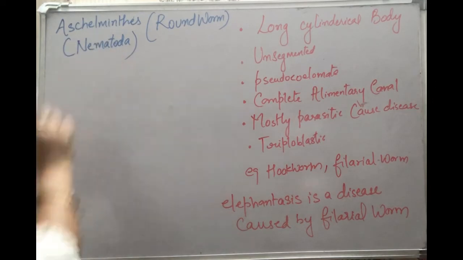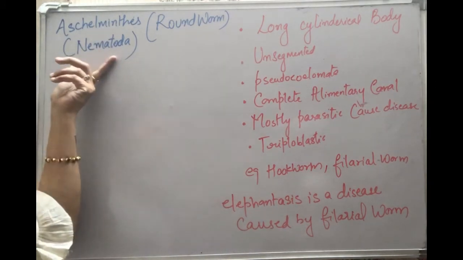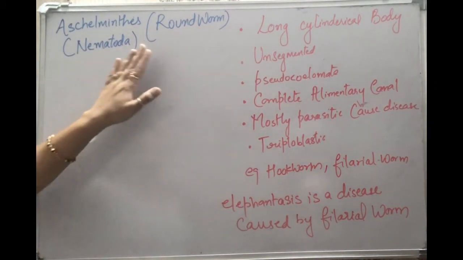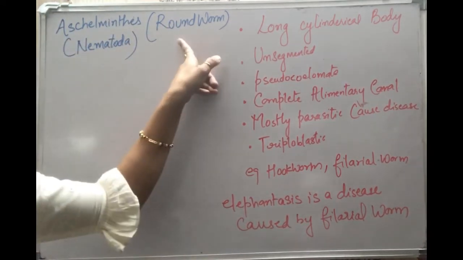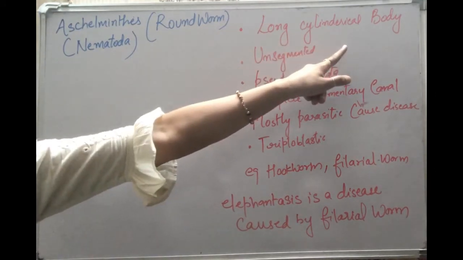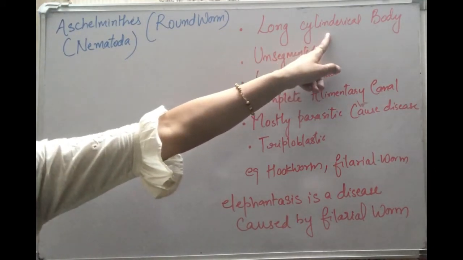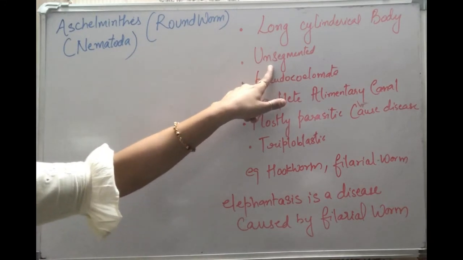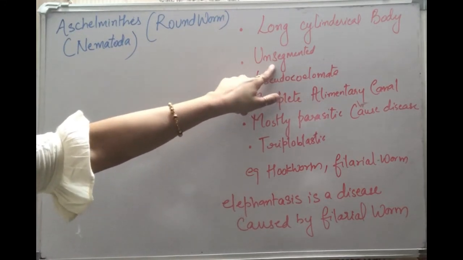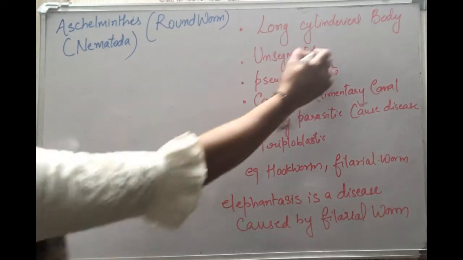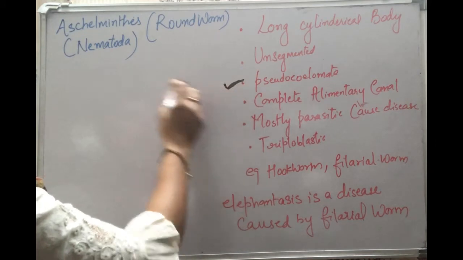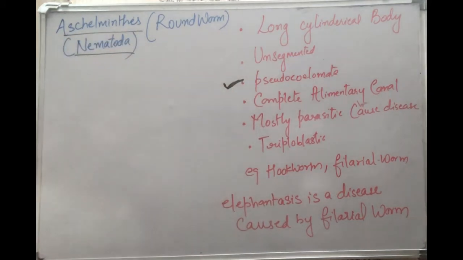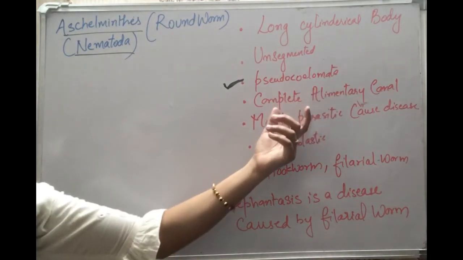Next is Aschelminthes. We call them nematodes or roundworms. They are also worms, as the name helminthes says, but they have a long cylindrical body. They are not flat; their body is cylindrical in shape. They also don't have any segments on their body; we call them unsegmented worms. The only phylum that is pseudocoelomate is these nematodes, and they have a complete alimentary canal, meaning they have a mouth as well as an anus for excretion.